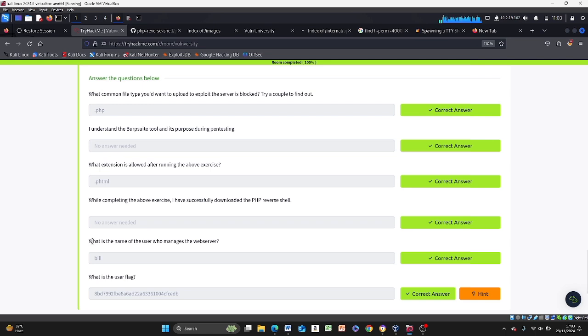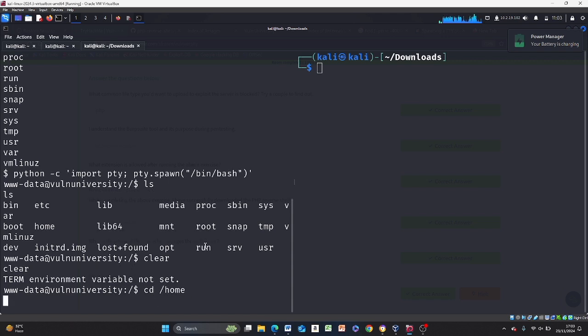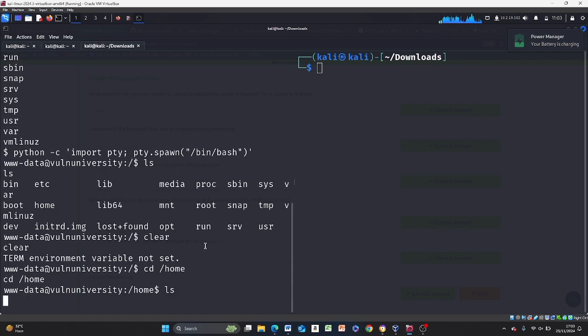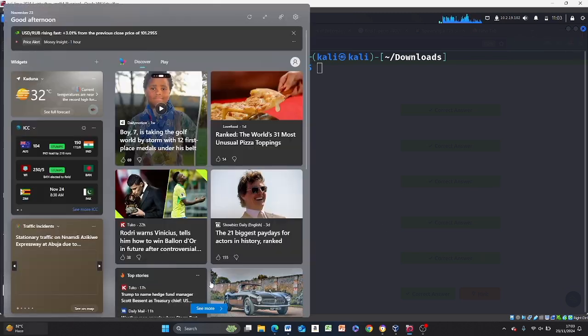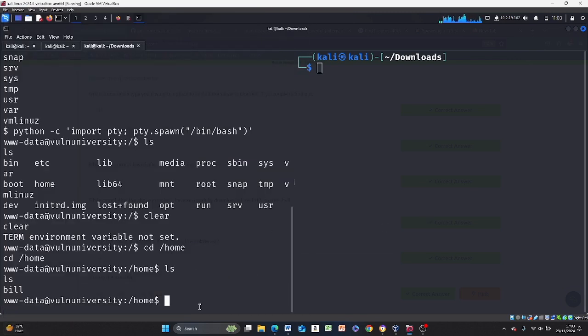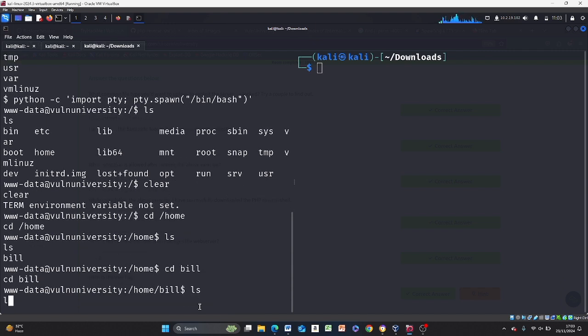What is the name of the user who manages the web server? Great. So we have a user. So let's navigate to home and ls. It doesn't look like much, but this is the user. All right. So I would usually just see the user Bill. Bill is a name. Ls.